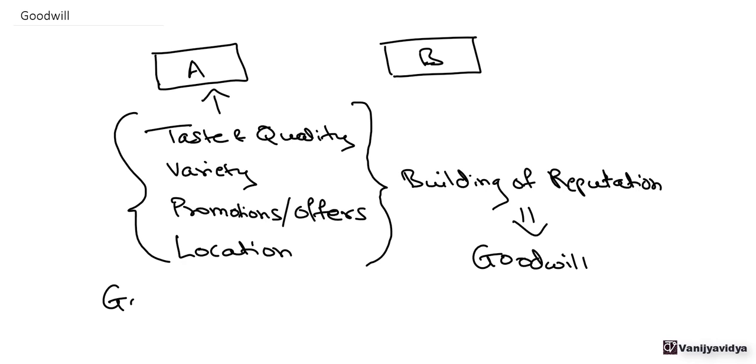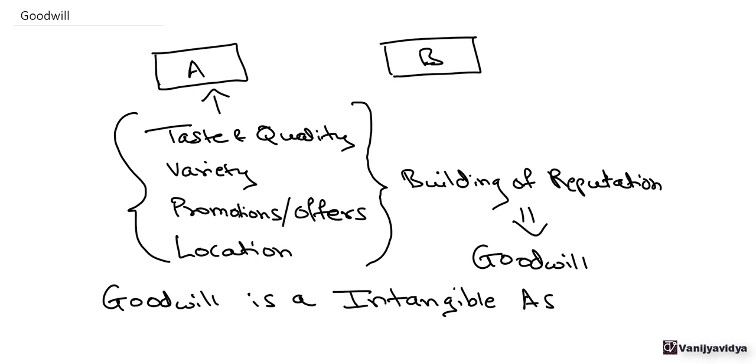Now, goodwill is an asset, but it is an intangible asset since there is no physical existence and it cannot be touched by hand. It is known as an intangible asset, but there is an existence of goodwill because of the reputation built by the business over the period of years. So it is an asset, but since there is no physical existence, it is known as an intangible asset.